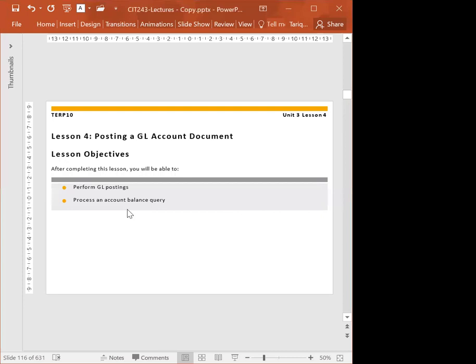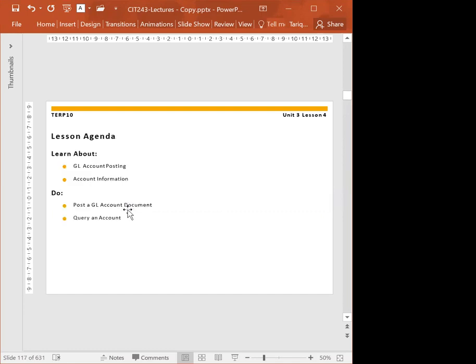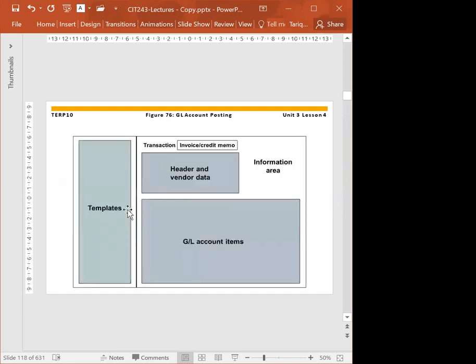Now, posting to the GL. This is the normal screen that we will have for making a posting. It has 4 areas: 1, template, 2, 3, and 4.